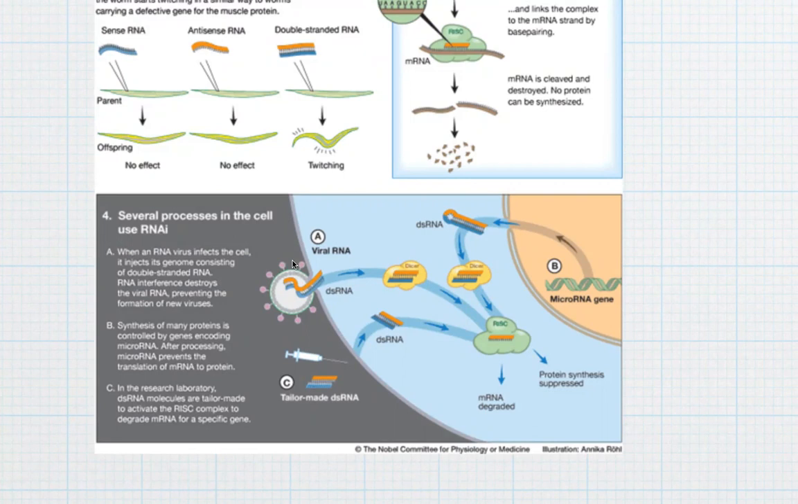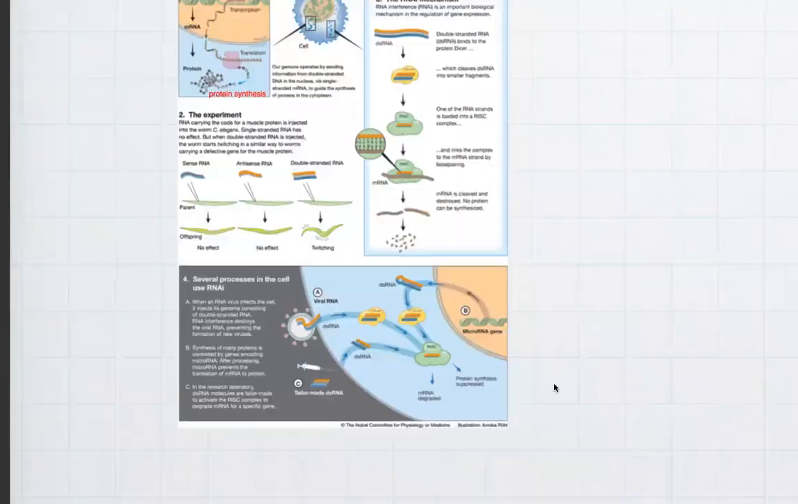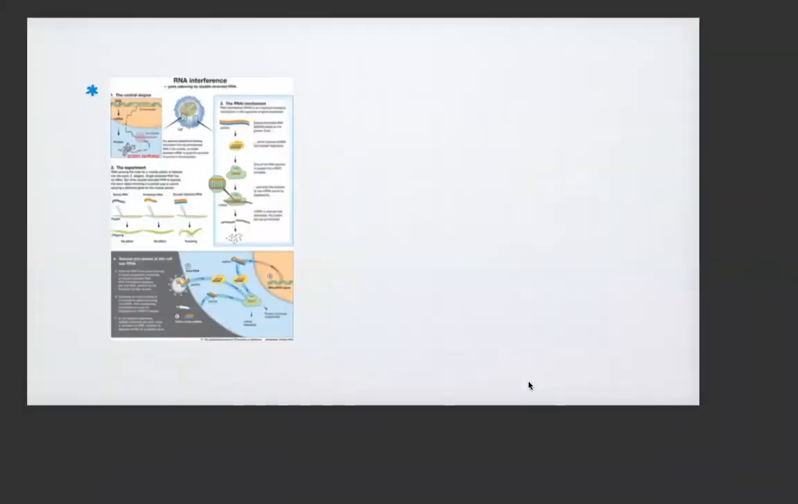Synthesis of many proteins is controlled by genes encoding microRNA. After processing, microRNA prevents the translation of mRNA to protein. So likewise, viral RNAs will be eliminated, and viral mRNAs can also be destroyed. So first, you can see viral RNA can be eliminated. Next, microRNA can also be controlled. In the research laboratory, the double-stranded RNA molecules are tailor-made to activate the RISC complex to degrade mRNA for a specific gene. So that is how you can see the concept of RNA interference technology.